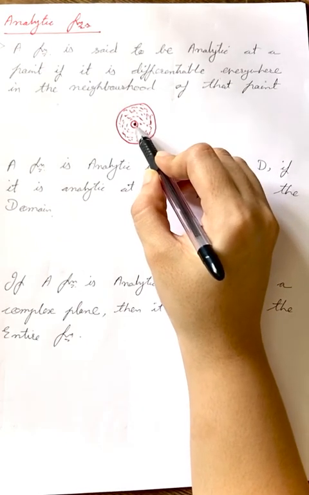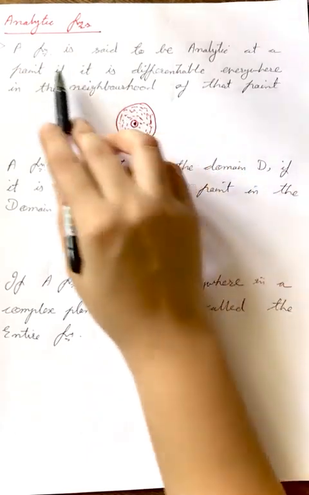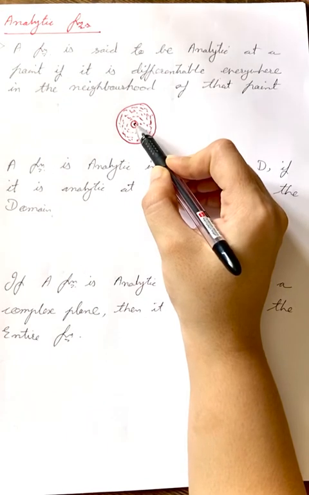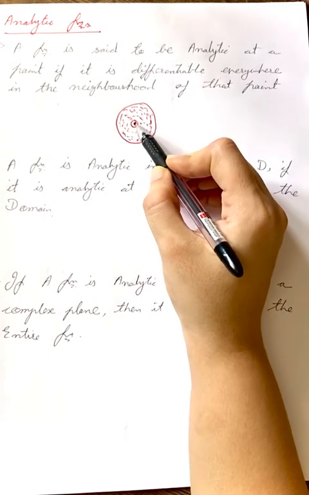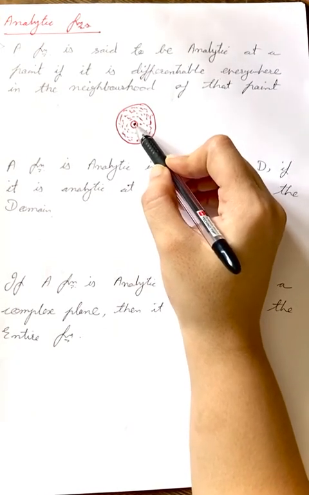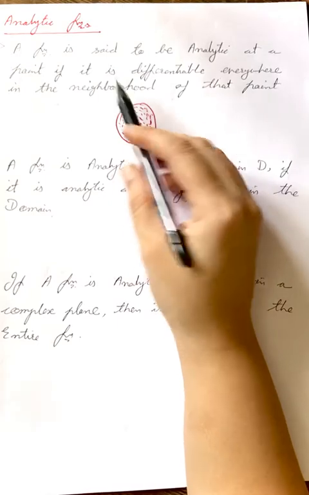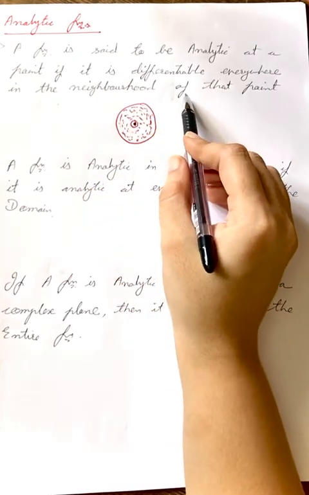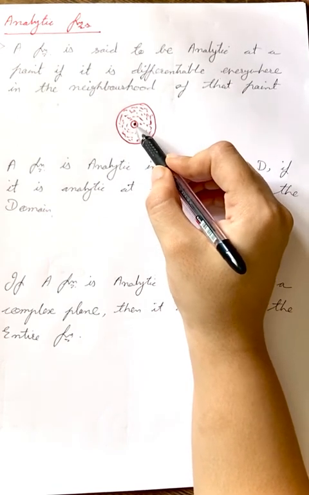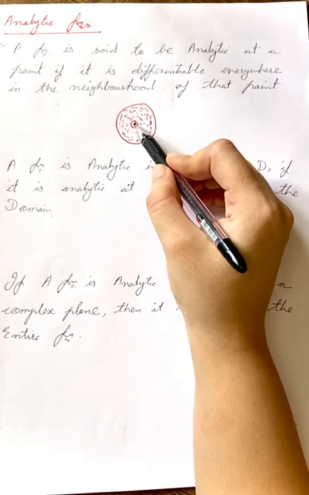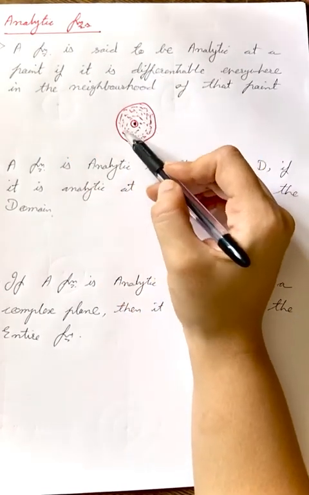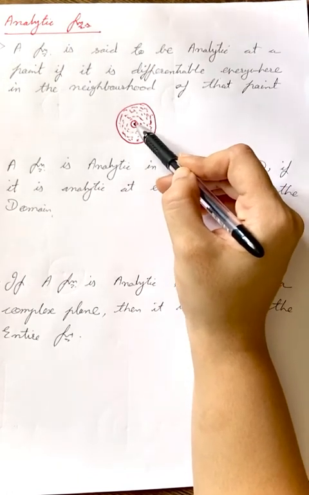function to be analytic. Okay, so a function is said to be analytic at a point. I want my function to be called analytic at this point, but I can't just randomly say that the function is analytic at this point. It has to follow some condition which is described in the later part of the statement. If I want my function to be analytic at this point, then it will be so only if that function is differentiable everywhere in the neighborhood of this black point.